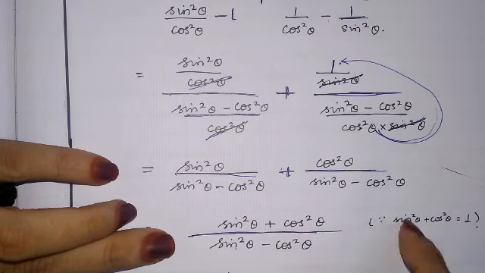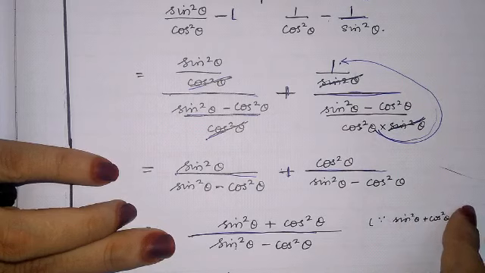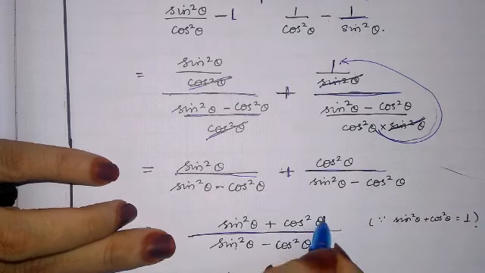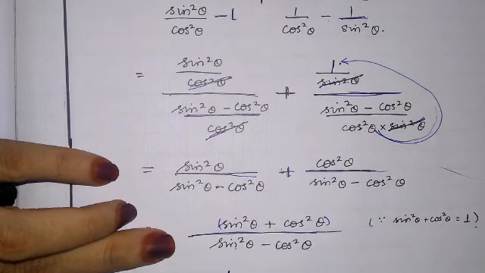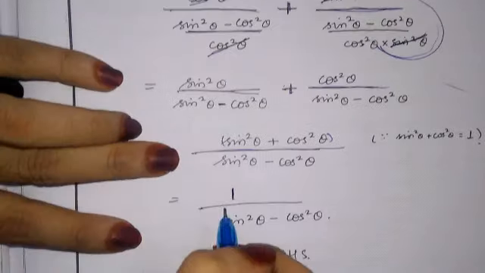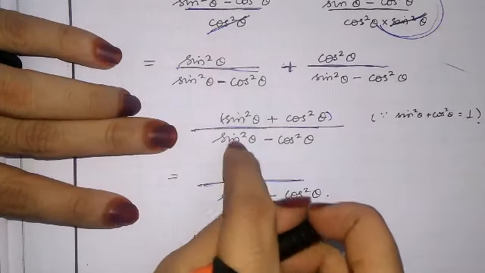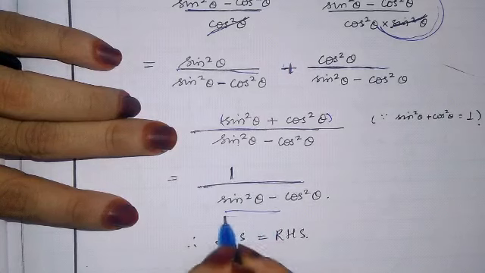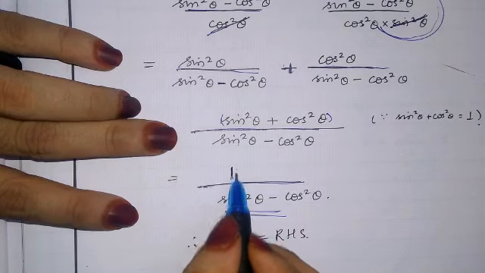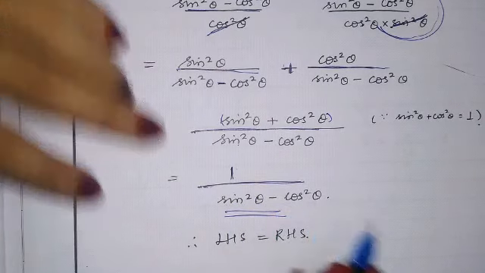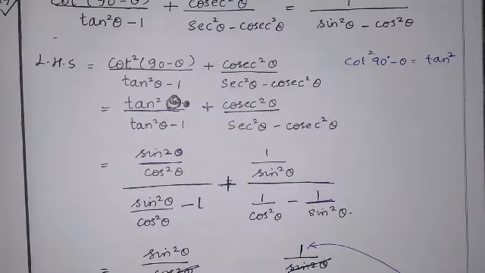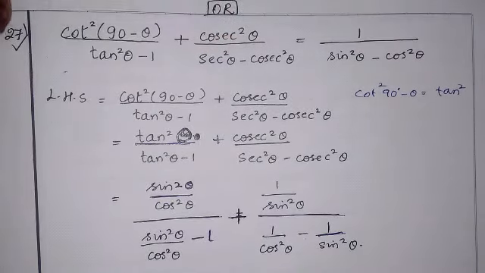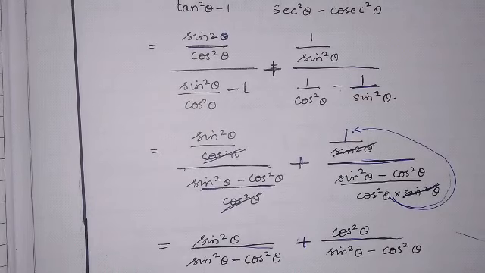We know the identity: sin square theta plus cos square theta is nothing but 1. So in place of sin square theta plus cos square theta I have written 1, upon the denominator as it is. This is what they told us to prove: 1 upon sin square theta minus cos square theta. It's a very easy question.